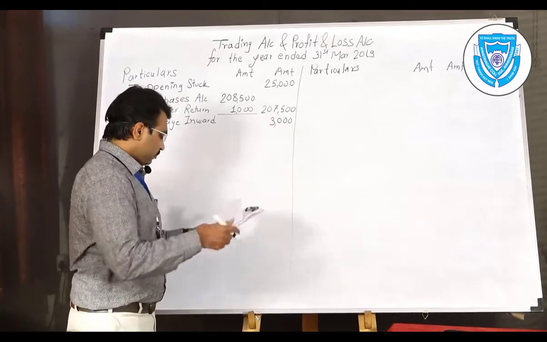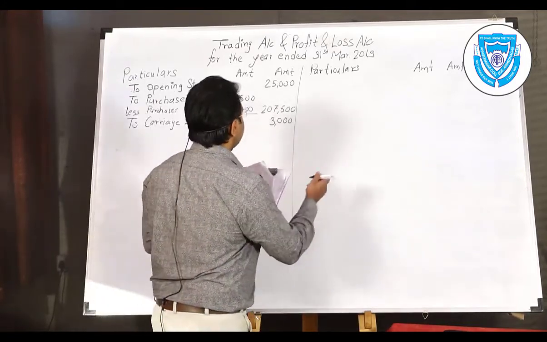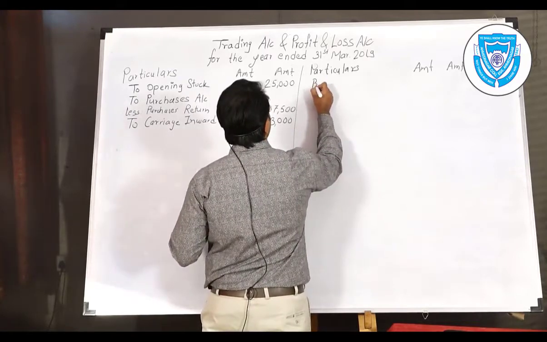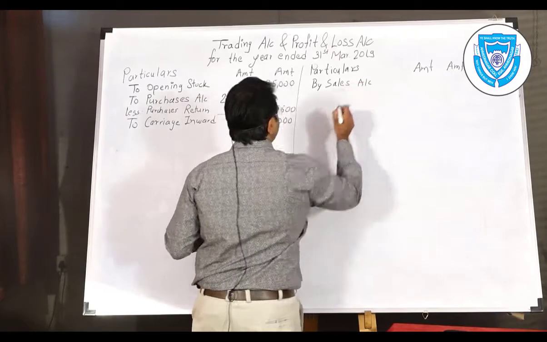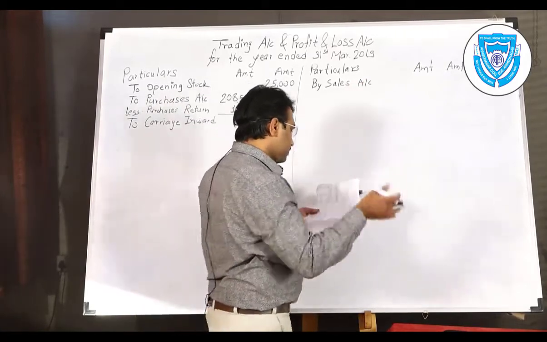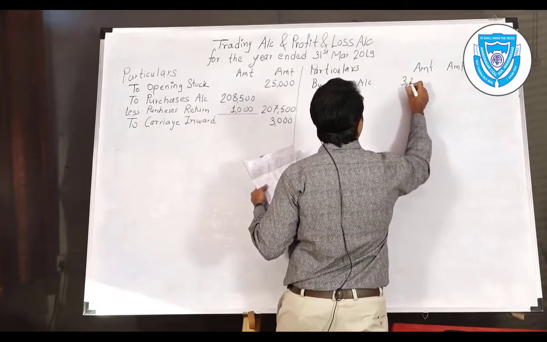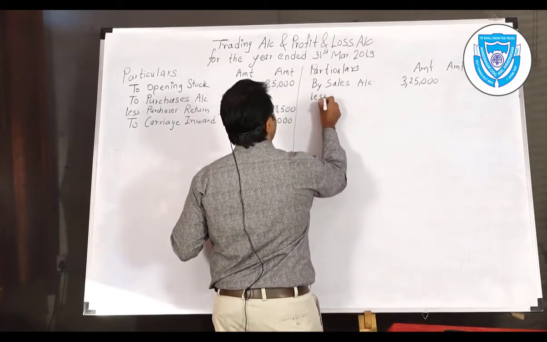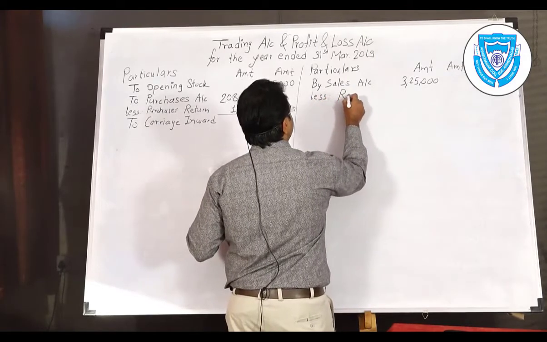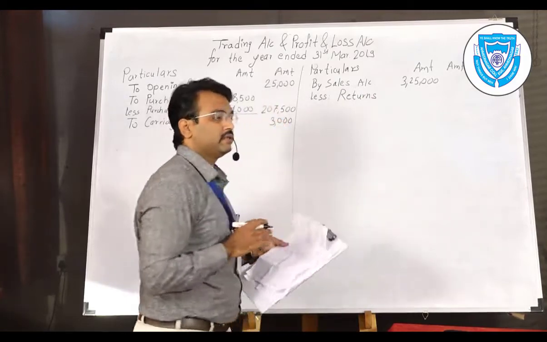Now come to the next point. The next items given in credit balances, as the debit items of the trading account are over. The first item given on the credit side is the sales, 3,25,000, less returns. If there are returns provided, we will subtract them. Yes, returns are provided in debit balances.